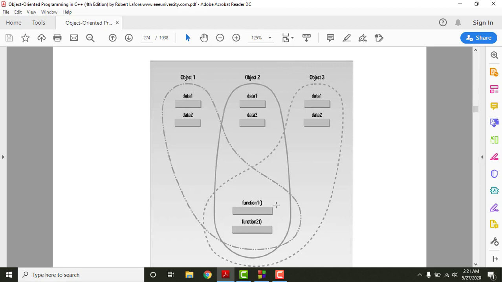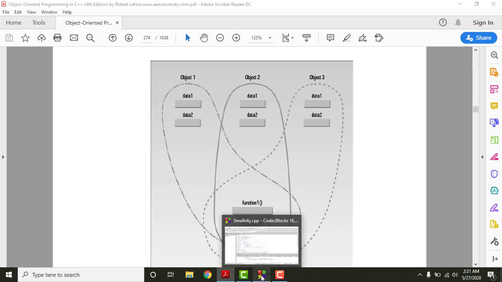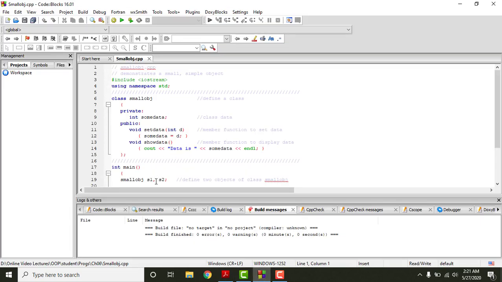All of these objects, if you see, have the same member functions, right? However, they are holding different data. You need to be very clear that every single object we create can have different values assigned to the data members, but their functions are the same. These functions are public and they are for all these objects. The data members can have different values based on what we assign to them.